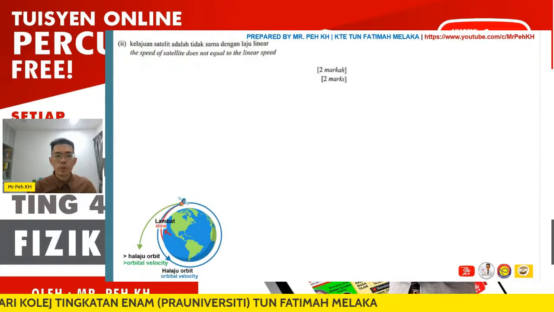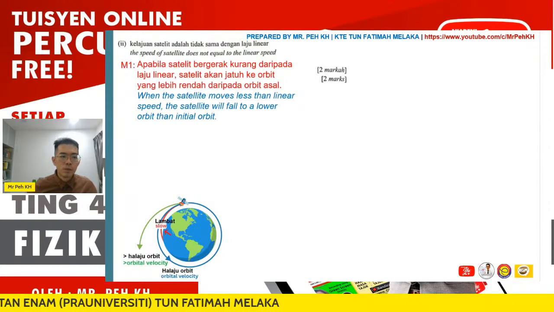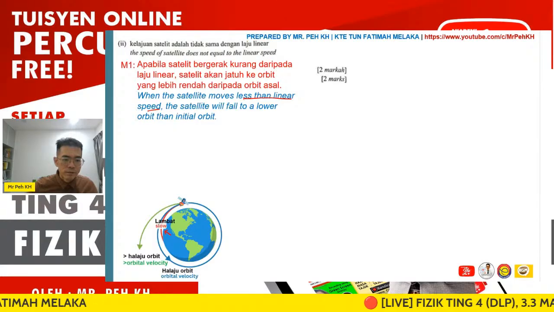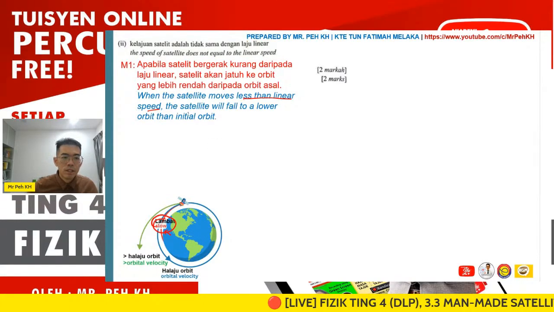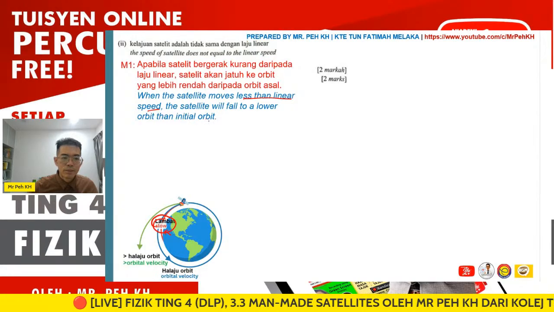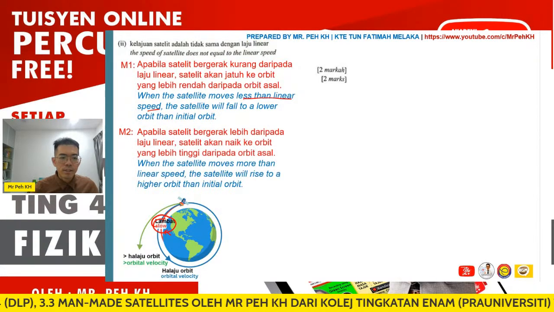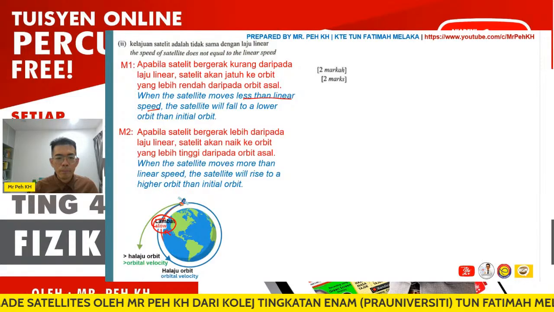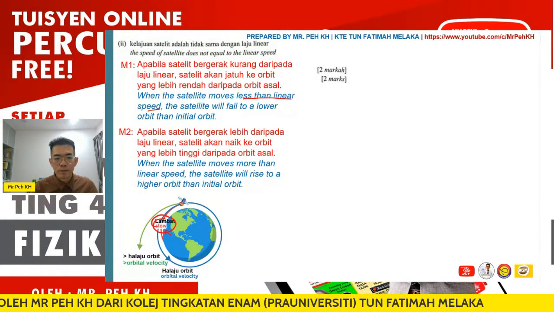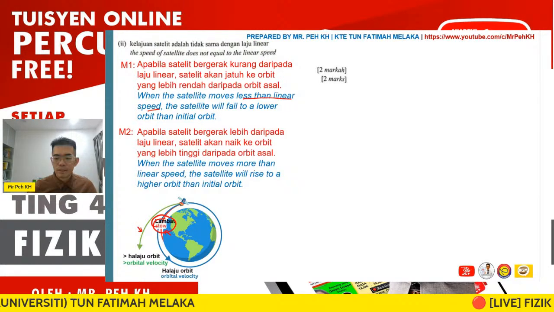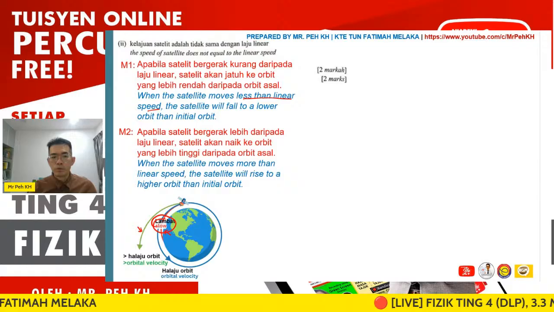So we have to give two conditions. First, when the satellite moves less than the linear speed, it will fall to a lower orbit than the initial orbit, which can be the blue orbit now. Second, when the satellite moves more than the linear speed, it will rise to a higher orbit than the initial orbit. You look at the green arrow. So here will be 2 marks.